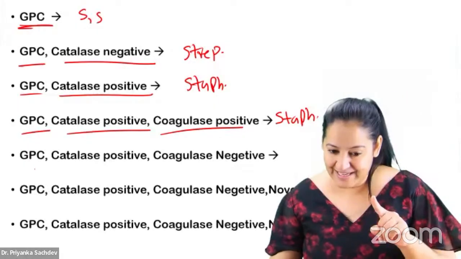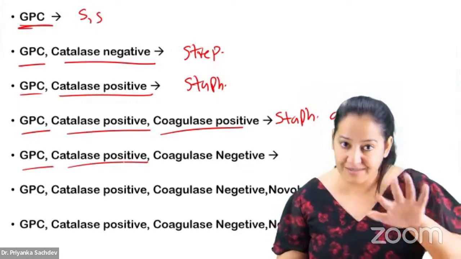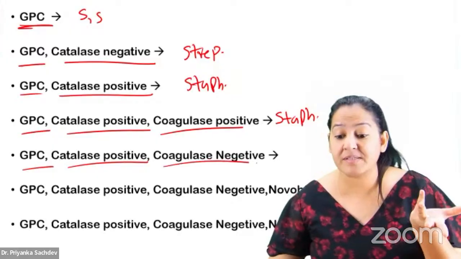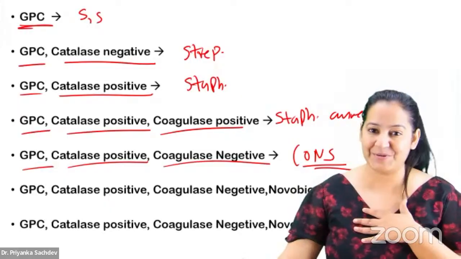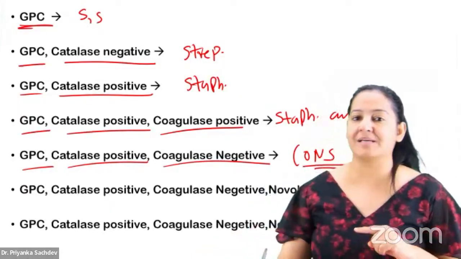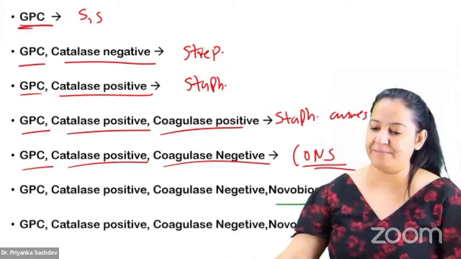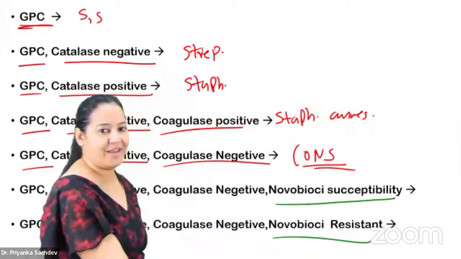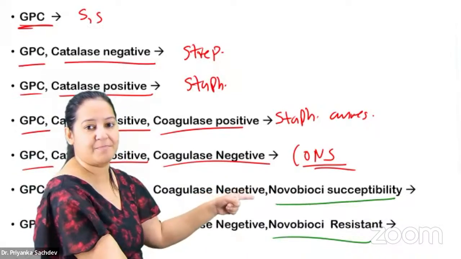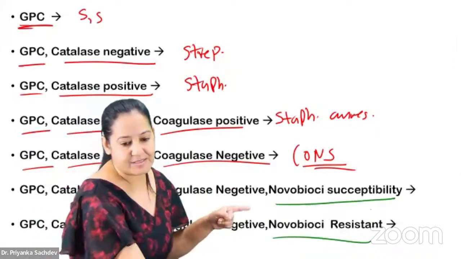Tell me a GPC which is catalase positive. Of course it's Staphylococcus, but which Staphylococcus? It's coagulase negative, so it's CoNS, the side heroes. Which CoNS? I don't know. If you want to know which CoNS, the last 2 questions are in front of you. One of them is novobiocin susceptible and one of them is novobiocin resistant.